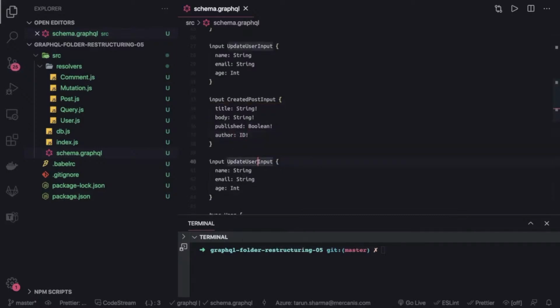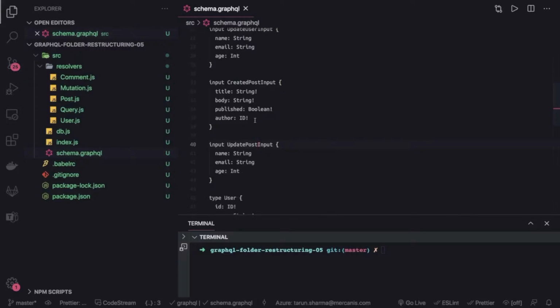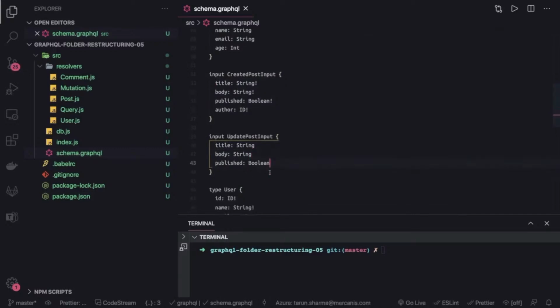Then we have update post input. You might want to update the basic information but not the author, right? So with update post input, say I'm the author and I'm updating it, obviously I will be updating either the title or the body or published, not the author.